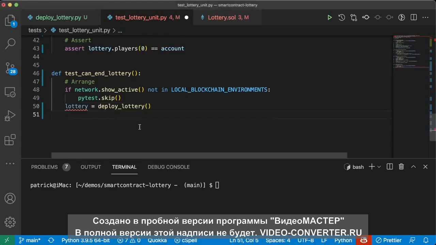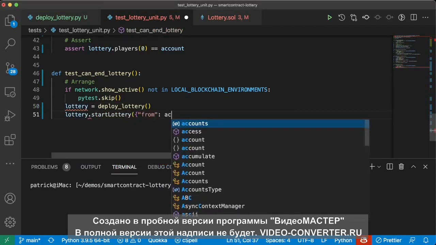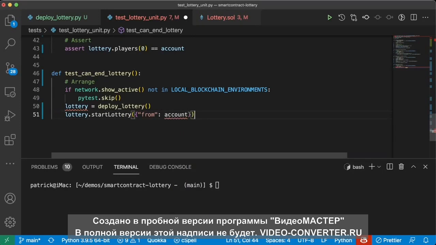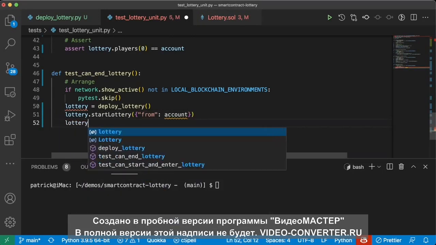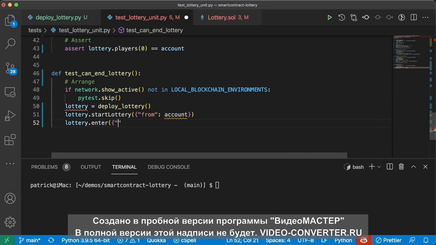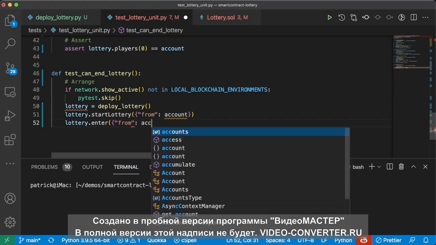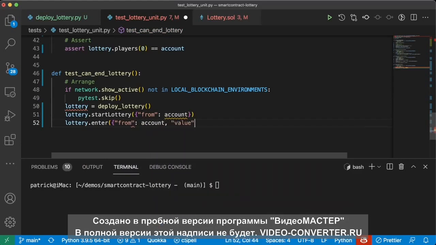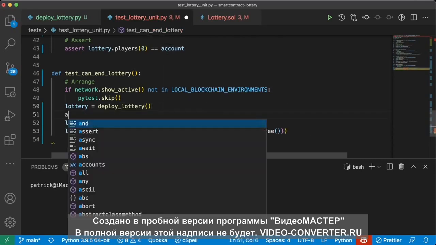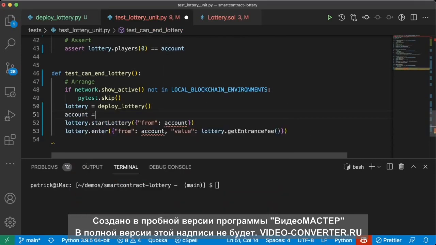Anyways, we'll do lottery.start_lottery from account. Do lottery.enter from account. We'll give it a value, lottery.get_entrance_fee. Oops, I'm going to have to do account, of course, equals get_account.